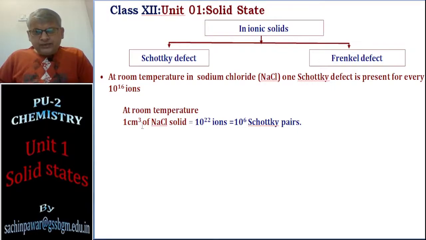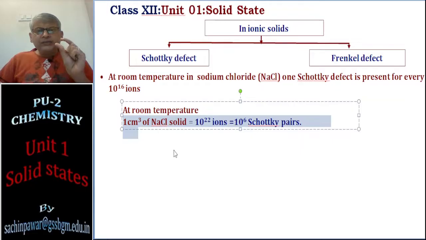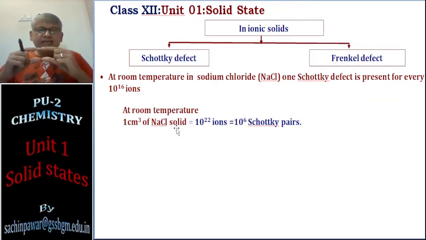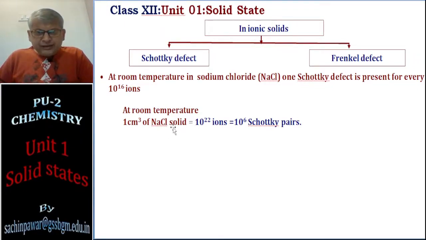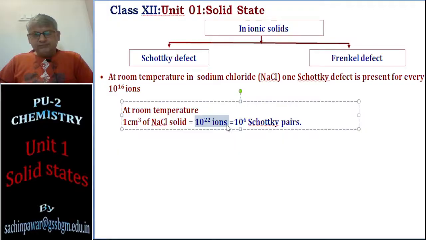At room temperature, if you take 1 centimeter cube of sodium chloride solid, and if you just do X-ray study of that, then the X-ray study reveals that 1 centimeter cube of sodium chloride has got 10 to the power 22 ions, and it will have 10 to the power 6 Schottky pairs.